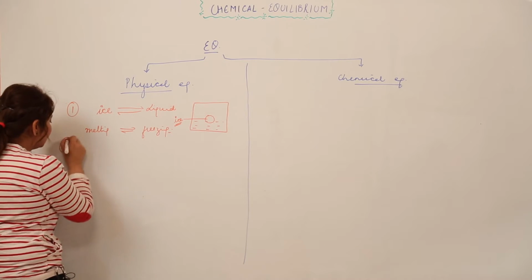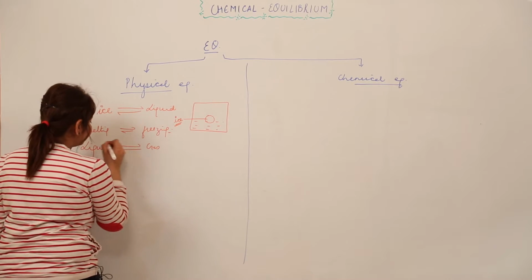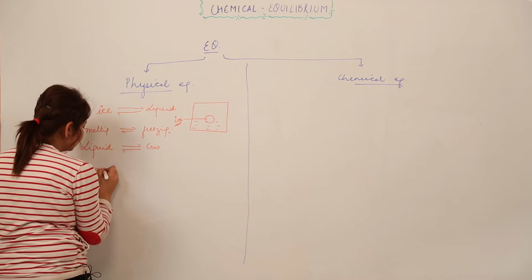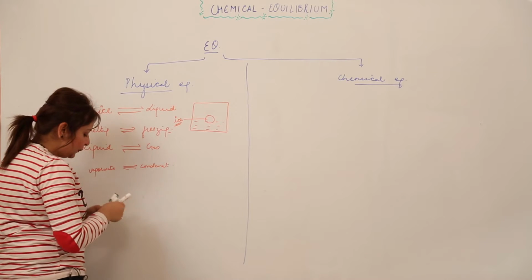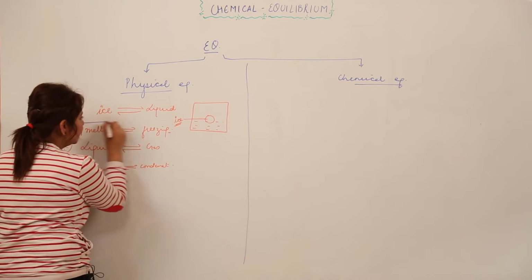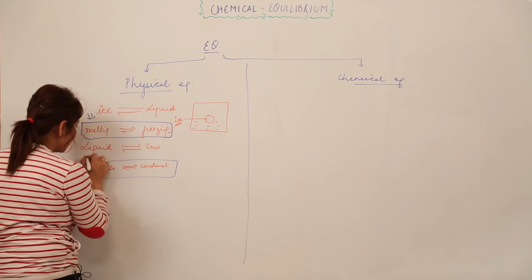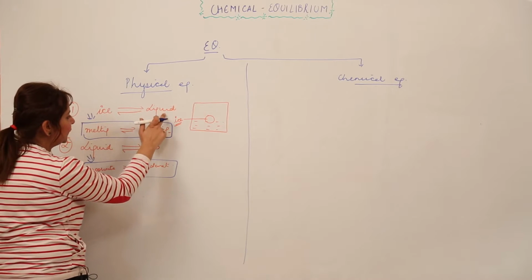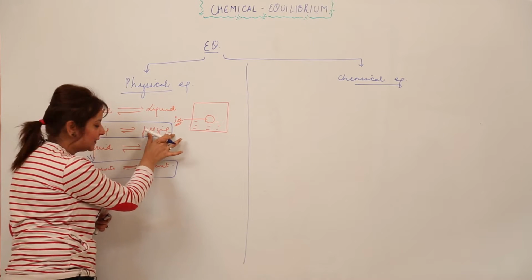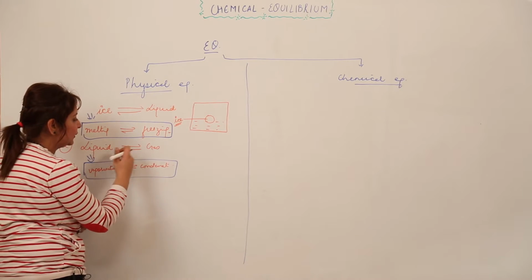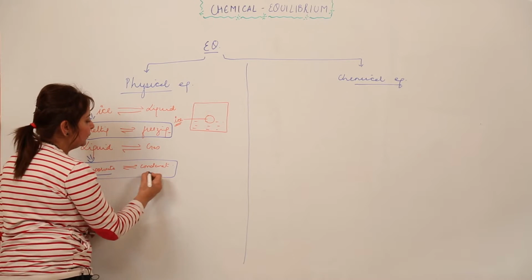Similarly, we have a few more examples, like liquid is in equilibrium with the gas state. So we can say vaporization is in equilibrium with the condensation. I'll just write the processes or underline them so that you can see them separately. So conversion of ice into liquid and liquid back into ice is a phenomenon which is in equilibrium, that is melting and freezing. And the phenomenon in which the liquid is getting converted into gas and the gas is getting converted into liquid is vaporization in equilibrium with the condensation.